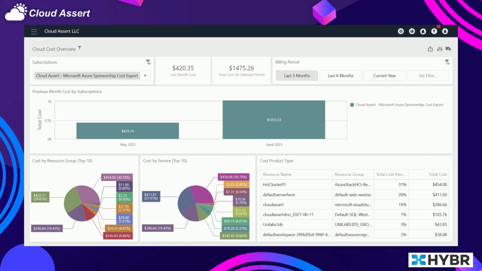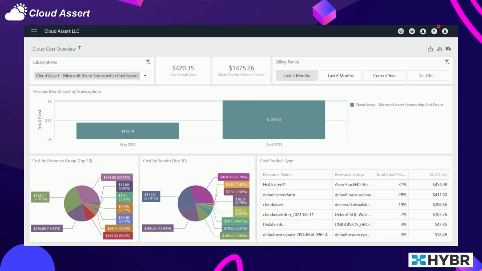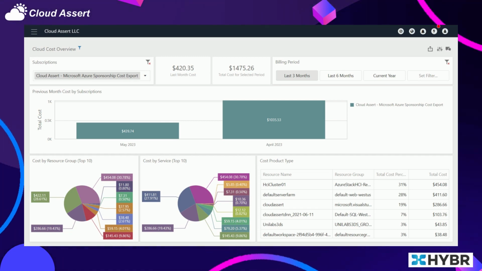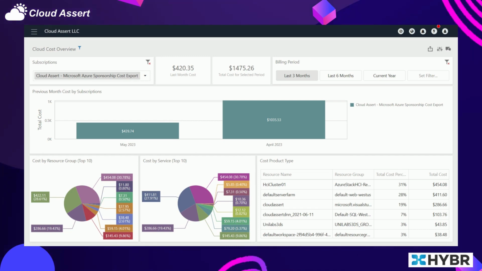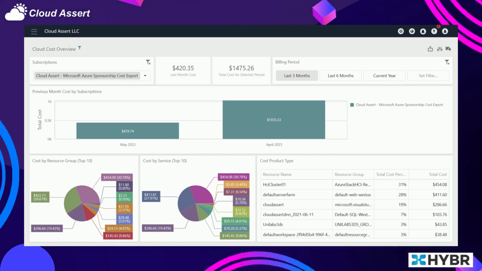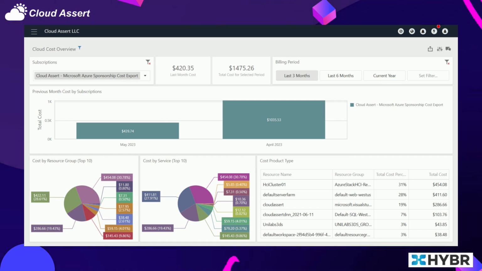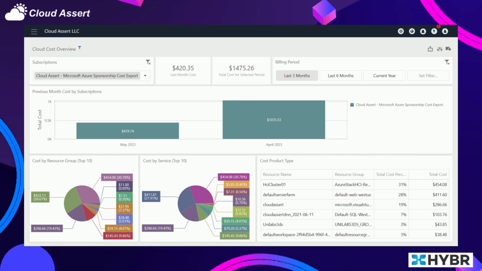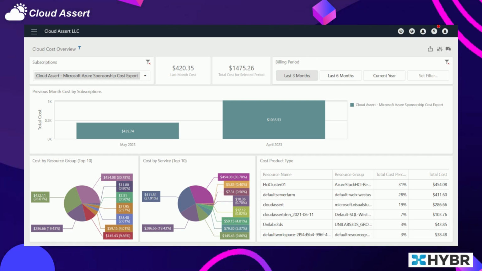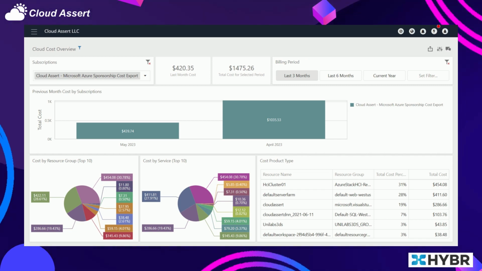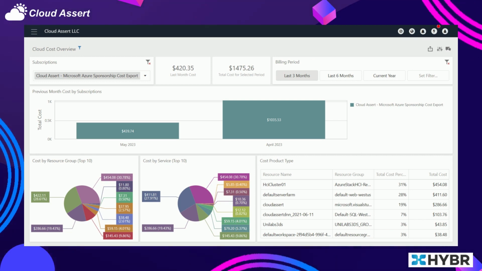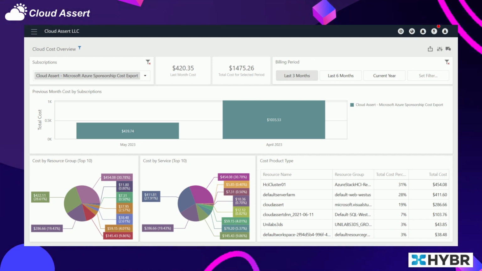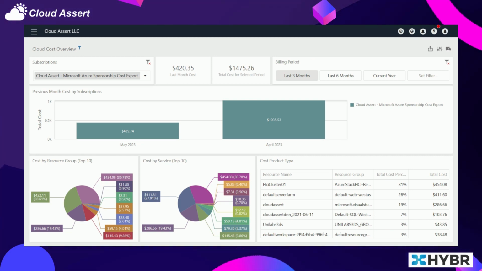So every team, every project, every division can get their own space in Hybr to operate, to view the reports, at the same time have a centralized admin team to drive various aspects like cost allocation, different types of rules and whatnot. So Hybr empowers both the central admin team as well as individual teams, and we'll quickly see how that works.